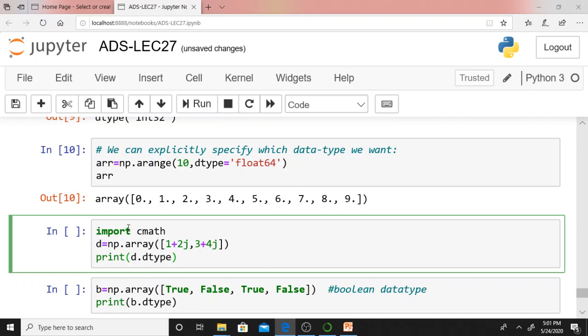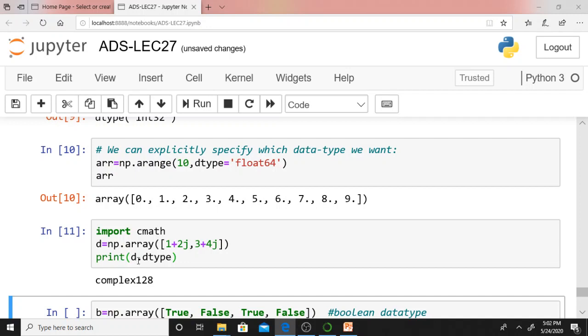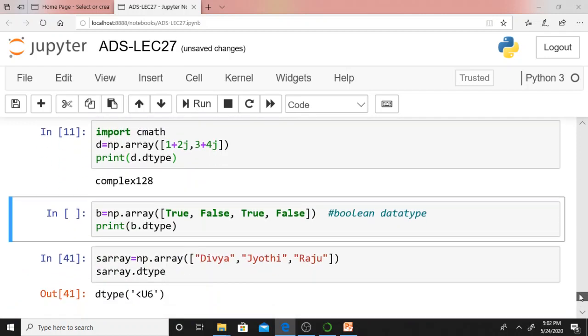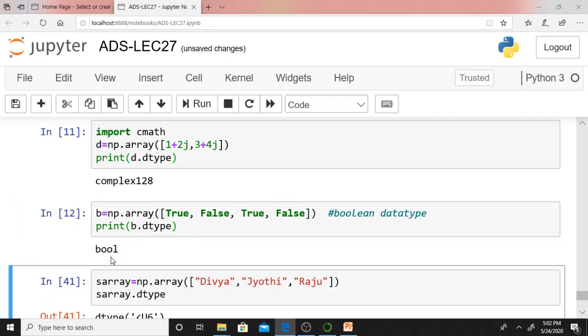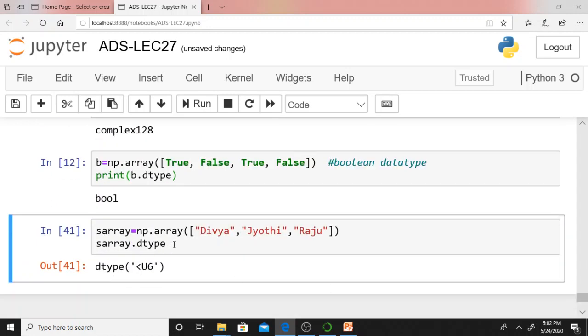For that, you need a module known as cmath, the complex math module. np.array of 1 plus 2j, 3 plus 4j means it will create an array. If you check d.dtype, the data type of this particular array object is complex128, which is a complex data type. Even you can create an array with Boolean values, True, False. If you want to check the data type of this created array, just say b.dtype, so that it will give the data type of that one.